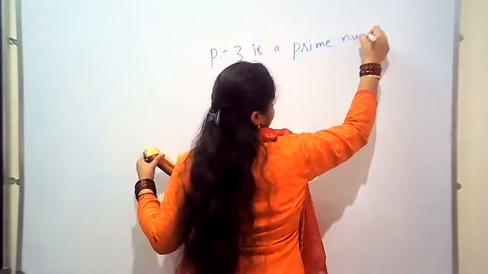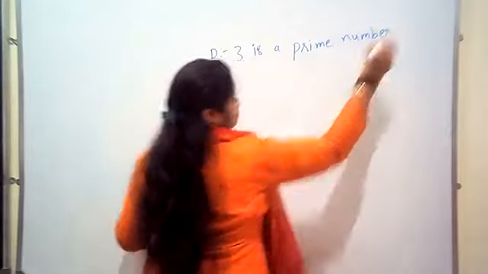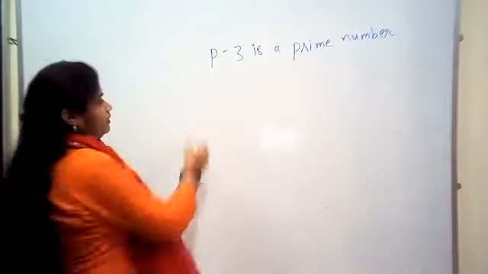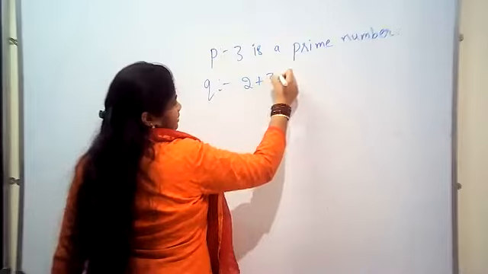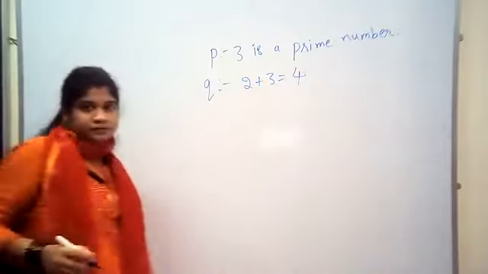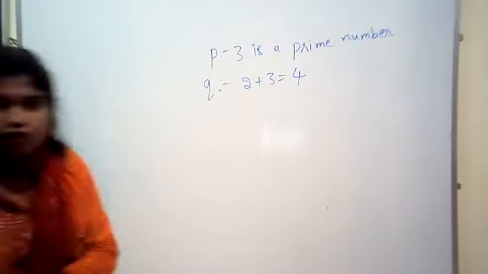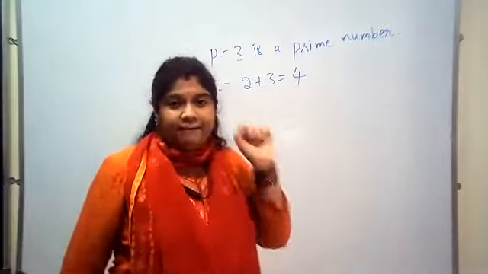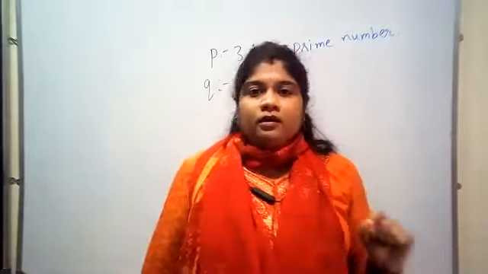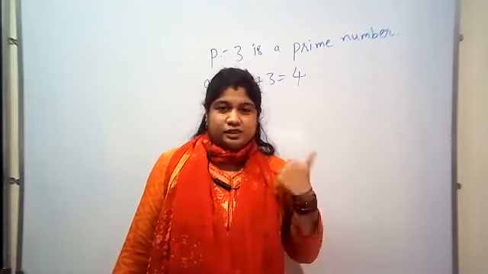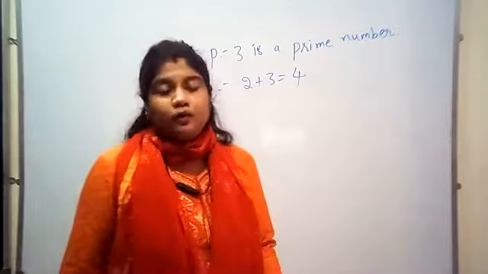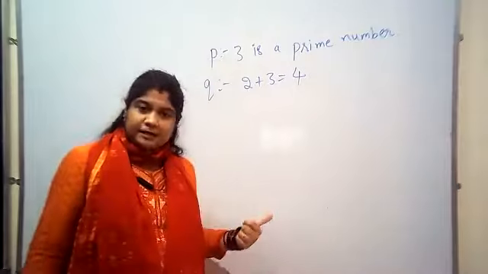Three is a prime number. Okay. Then Q, 2 plus 3 is equal to 4. Simple, I am taking. Okay. Now we will see. First they have given us two statements. One is P, another one is Q. We will see whether these statements are true or false.